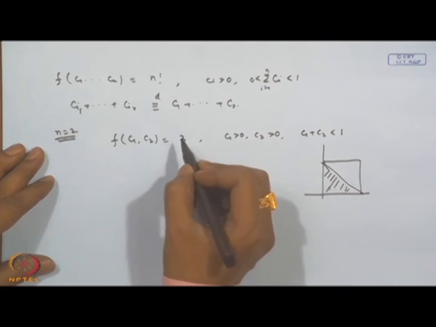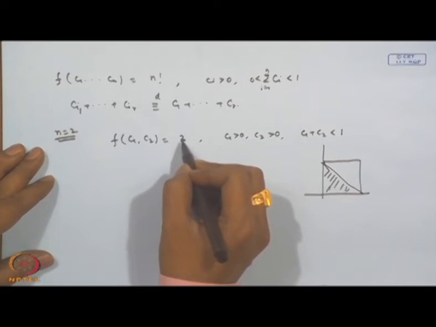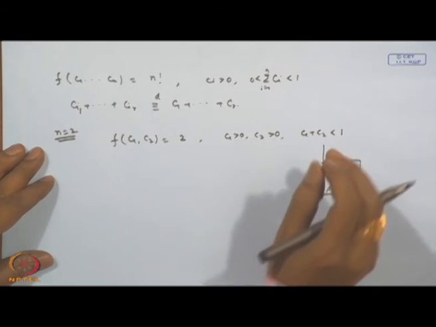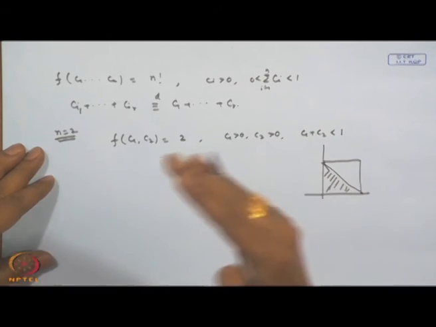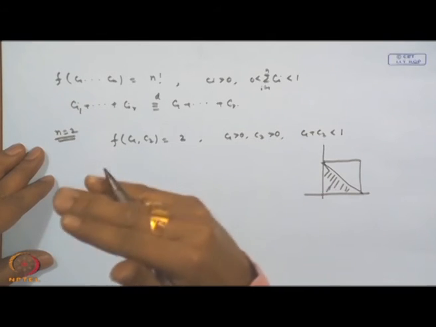If we consider, say, n equal to 3, then this will become 6 and the region will become C_1 plus C_2 plus C_3 less than 1. That means I consider the plane C_1 plus C_2 plus C_3 equal to 1 and we are below that in the first quadrant. So, that is the idea of the coverages here.